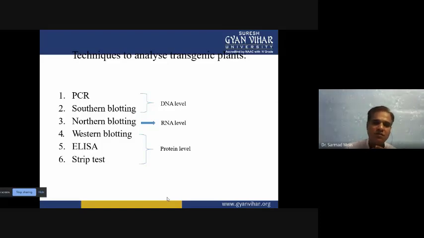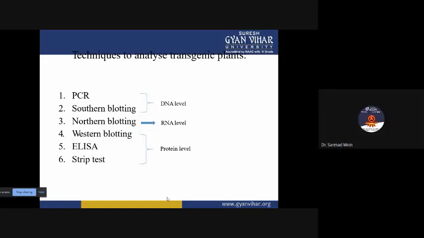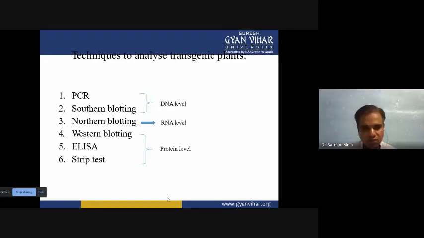Then there is Southern blotting. We can load the entire DNA onto the nitrocellulose, and then use small probes. If those can attach to the specific sequences of your transgene, then your gene of interest is successfully transformed.